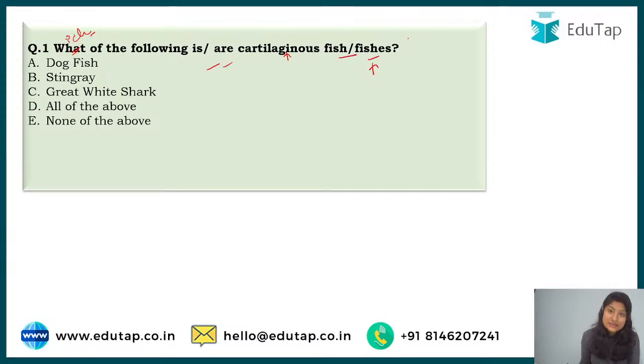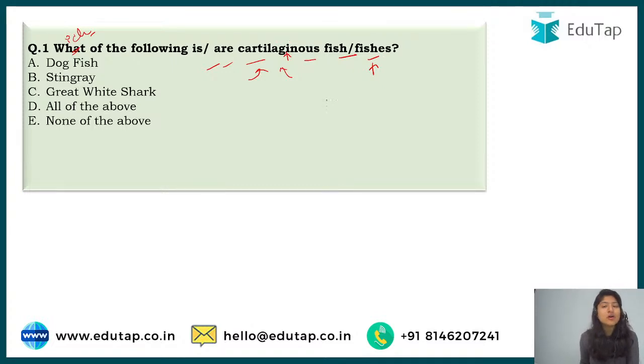In our last class, if you have watched it, we studied chondrichthyes and osteichthyes. If you haven't watched the last video, you can find the link in the description box. So we know that one of them is cartilaginous and one is osteichthyes. In examination, you won't always get straightforward questions, so here cartilaginous has been asked instead of writing chondrichthyes.